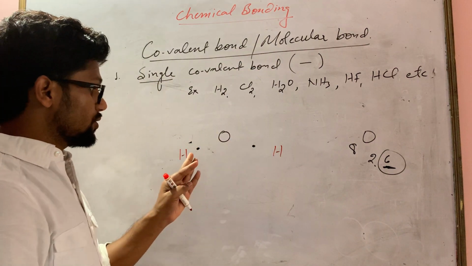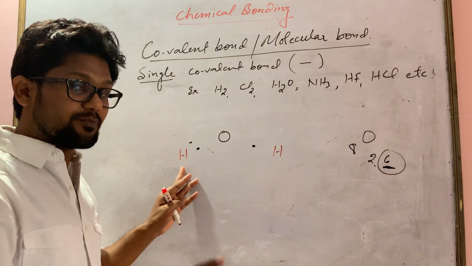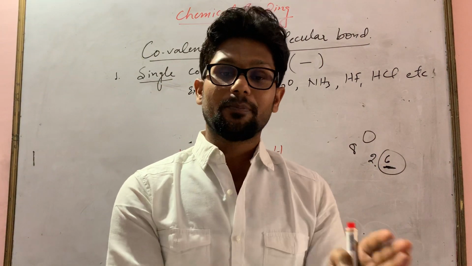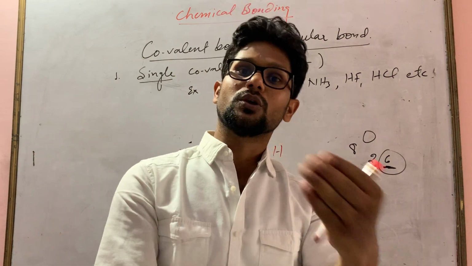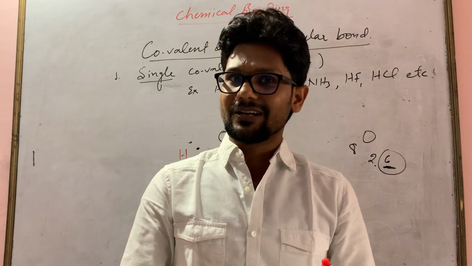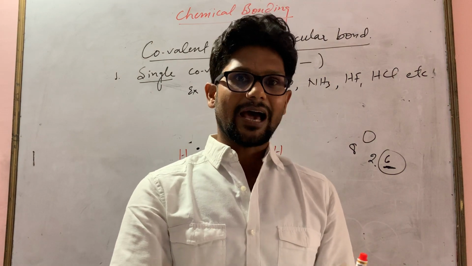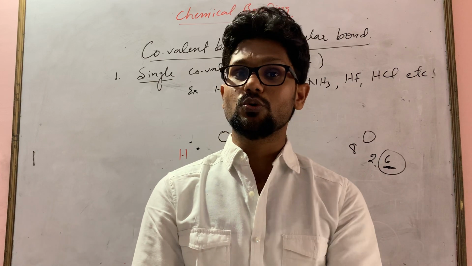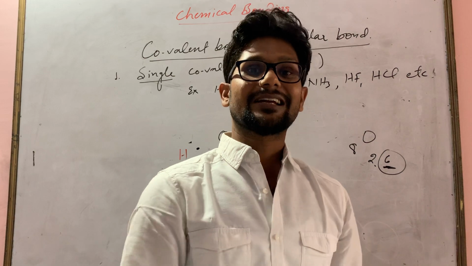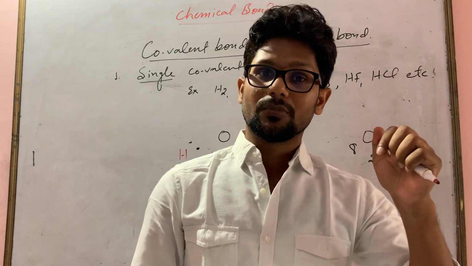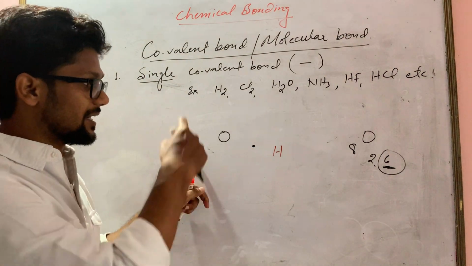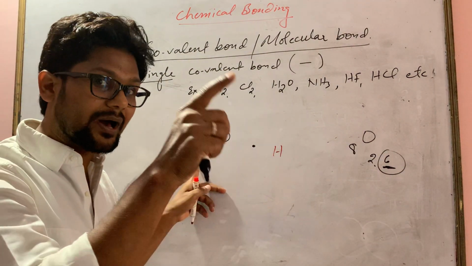And it can't share 2 electrons with one hydrogen atom, because hydrogen can only share 1 electron. Must remember, both will share an equal number of electrons. If I am giving 1 to you, you will also give 1 to me. Not like I'm sharing 2 electrons with you, and you share only 1 with me. This is injustice. It means both will share the same number of electrons. If it is sharing, it can share 1 electron with the other atom, and the other atom can also share only 1 electron.